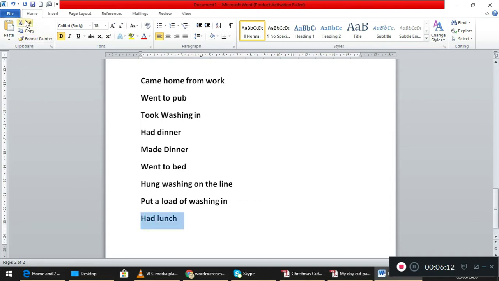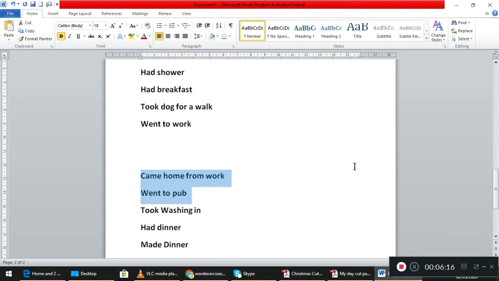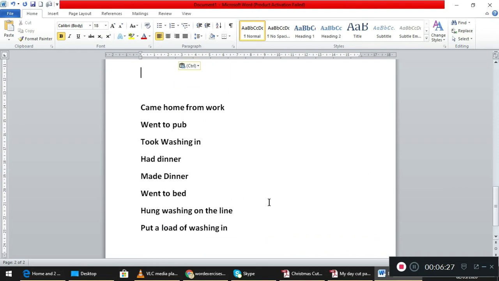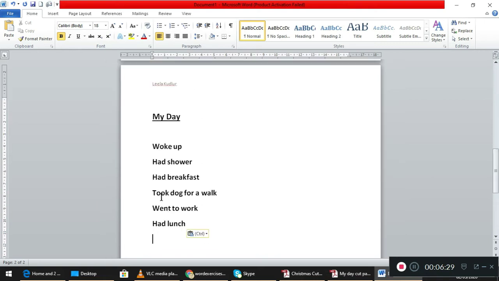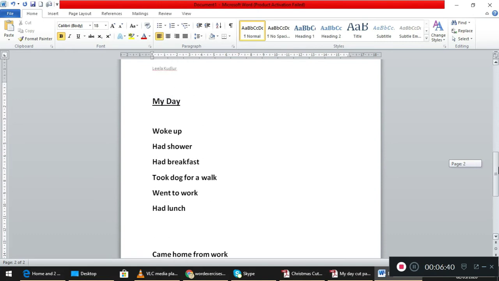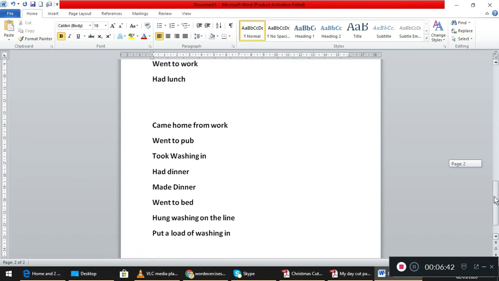When I cut it, it is deleted from there, and then when I want to click in, I'm just going to paste it. Similarly, copy and paste also, students. When you want to do copy and paste, which you have done with your images and many things, highlight what you want to copy and then click on the word copy and paste it wherever you like. That's the main thing in this class session: cut, copy, paste. Very important tool. I'll leave the rest of the things to sort out on your own.